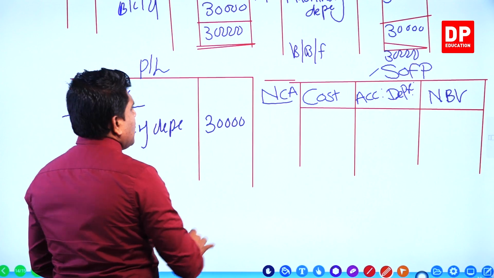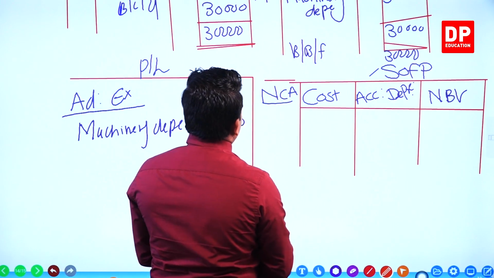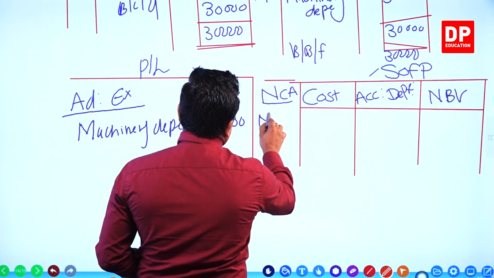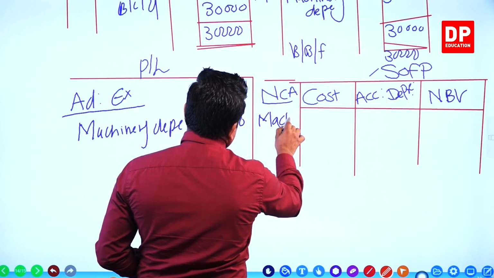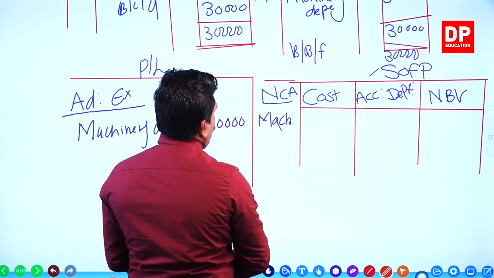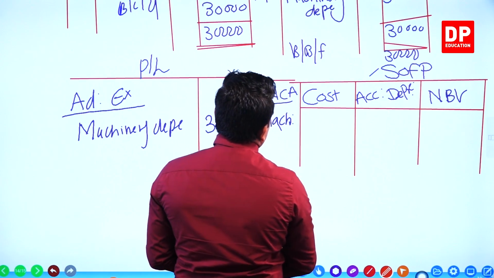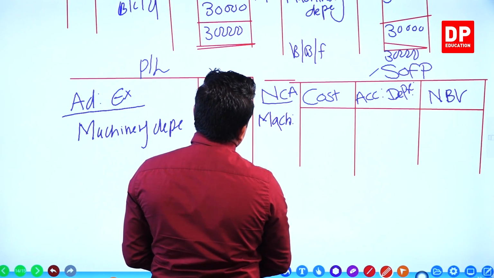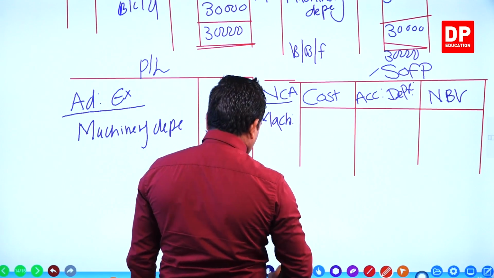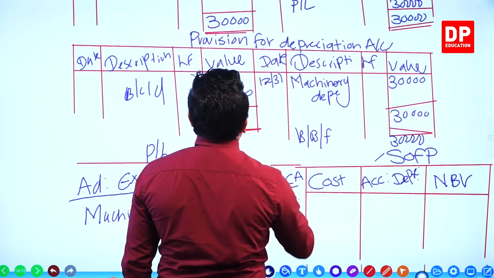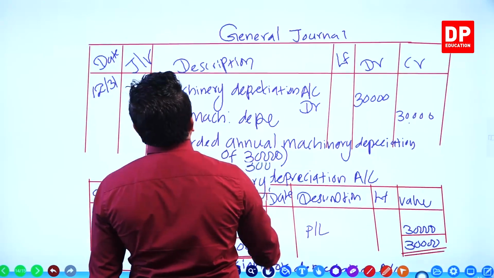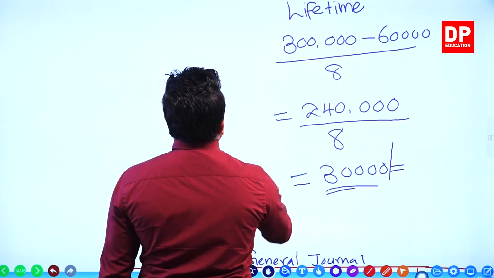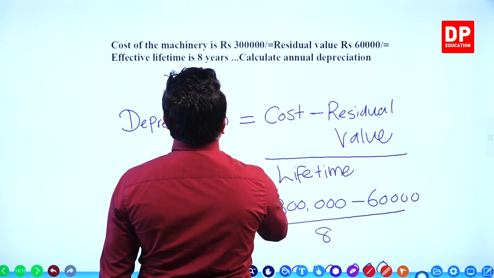That's finished. Under the non-current assets, you remember here you put machinery, right? How much is the cost? Do you remember the cost? 800,000, no? At the beginning it had how much? 800,000. Yeah. Cost is 800,000.